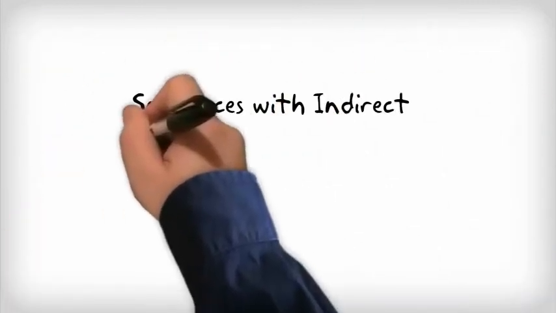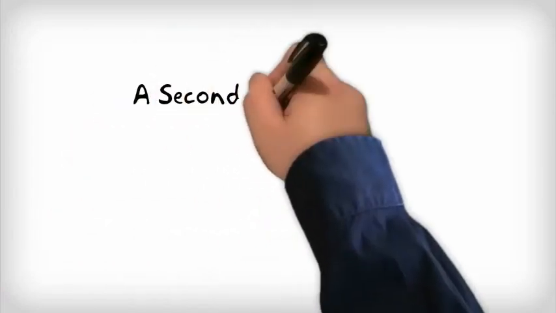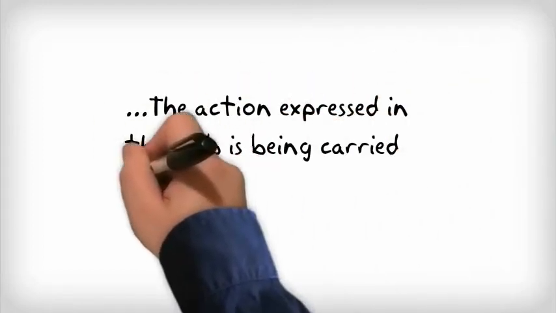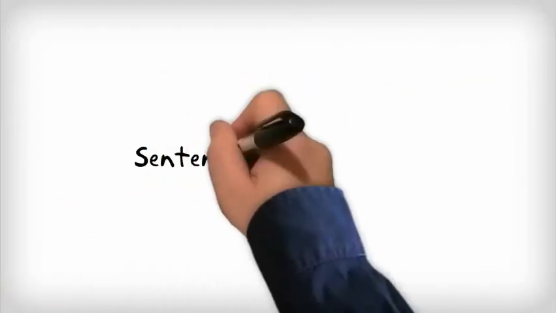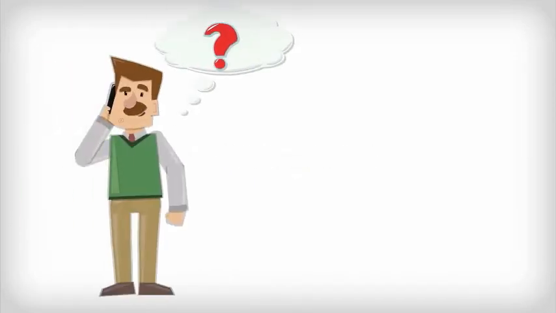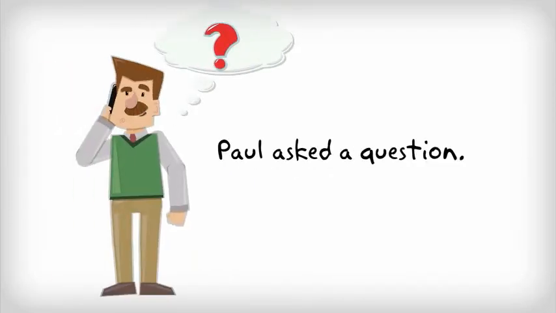Sentences with indirect object: a second noun object that tells us to whom or for whom the action expressed in the verb is being carried out. Sentences formed with indirect object. Verbs with implied indirect object. For example, Paul asked a question.